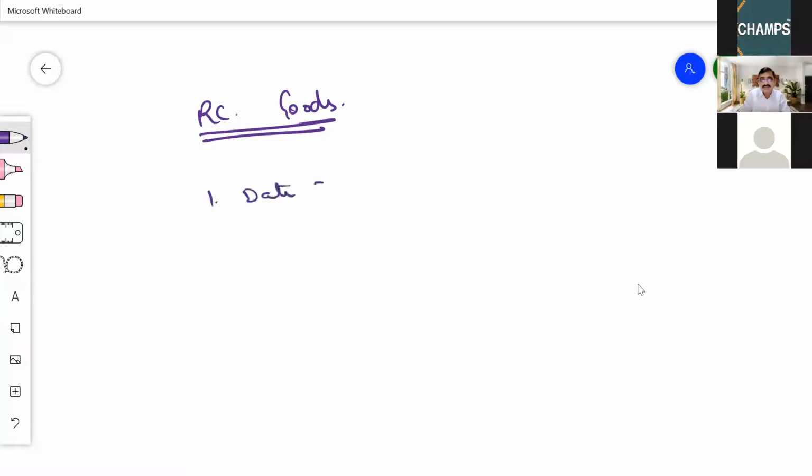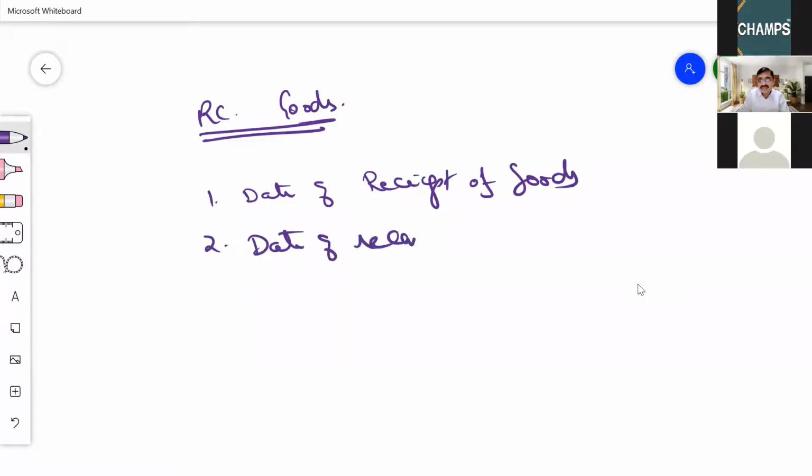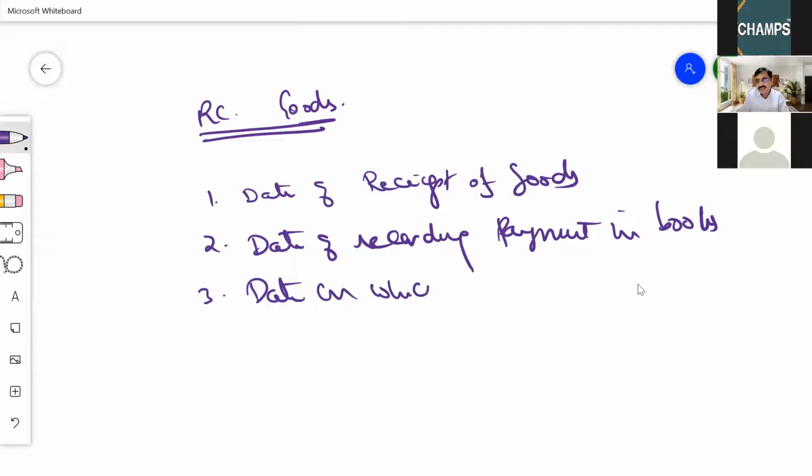Date of receipt of goods. Date of recording payment in books. Date on which payment is debited in the bank account.